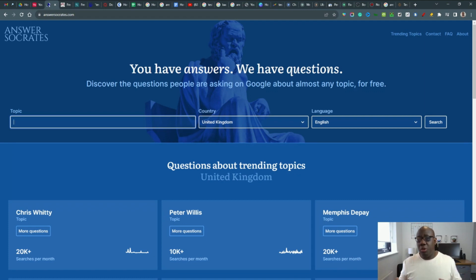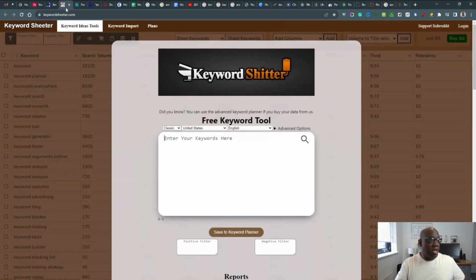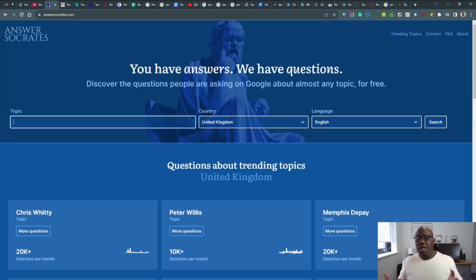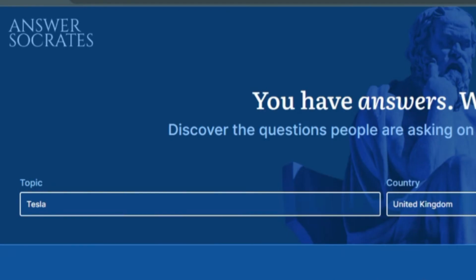Now there are a lot of keyword tools you can use, and most of them are actually free. For example, you can use Answer Socrates, you can use Keyword Sheeter, or you can even use a keyword tool like keyword.io. I generally like using Answer Socrates because it's very similar to Answer the Public, but again, it's totally free. So we're going to start with a very broad keyword, and for this, it can be any keyword you like. Now, I'm very much interested in Tesla, so let's just use that as a keyword.